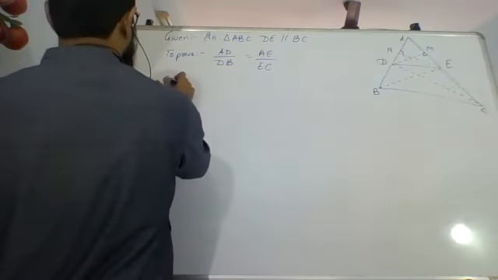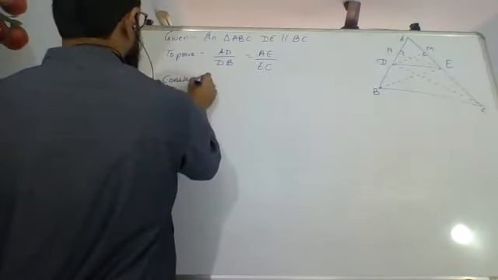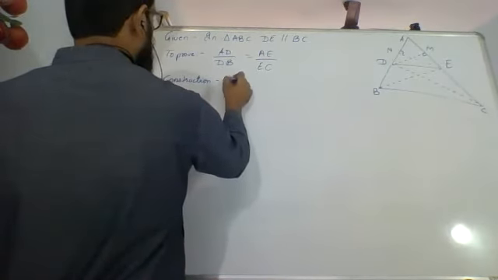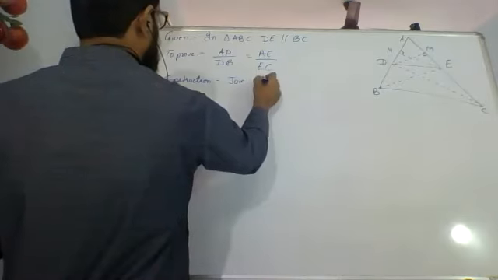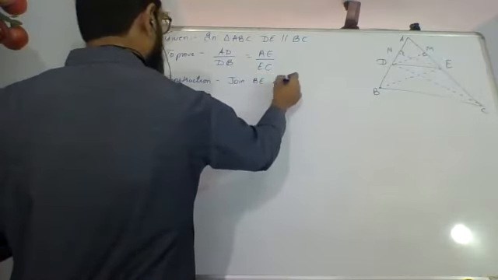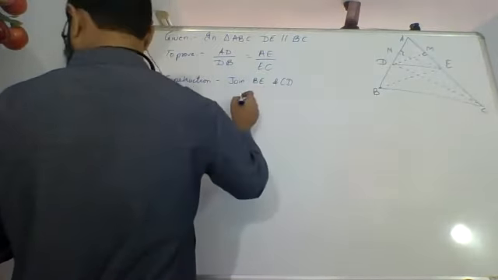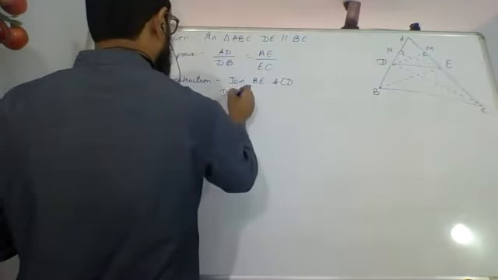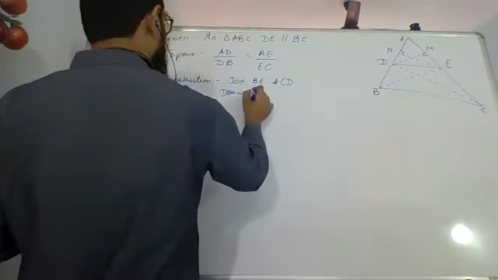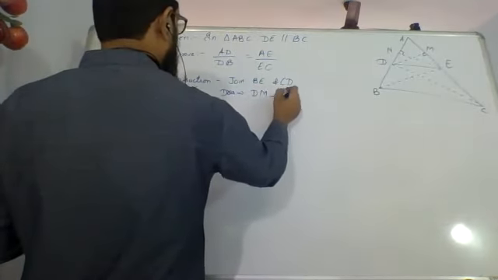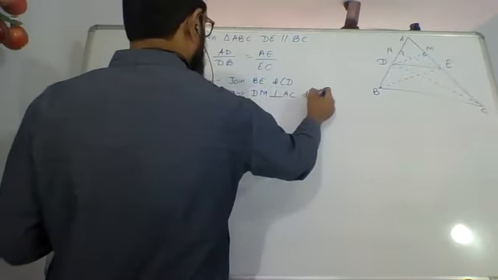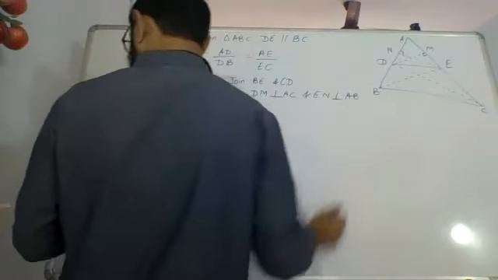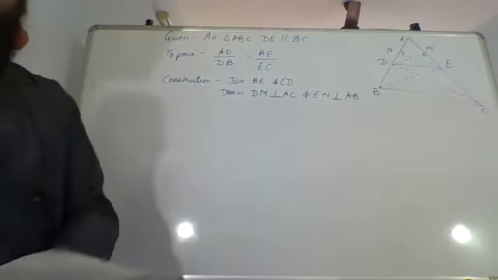For that there is some construction. What is the construction? Join BE and CD, and draw DM perpendicular to AC and EN perpendicular to AB.